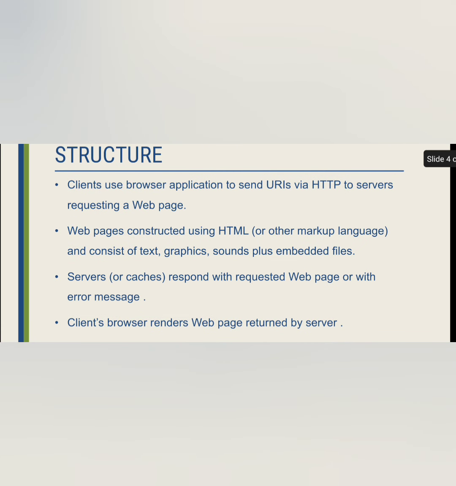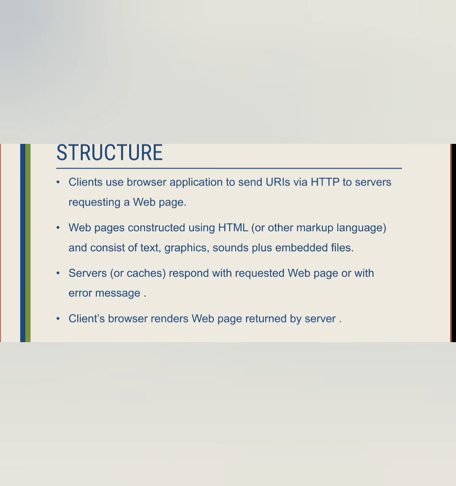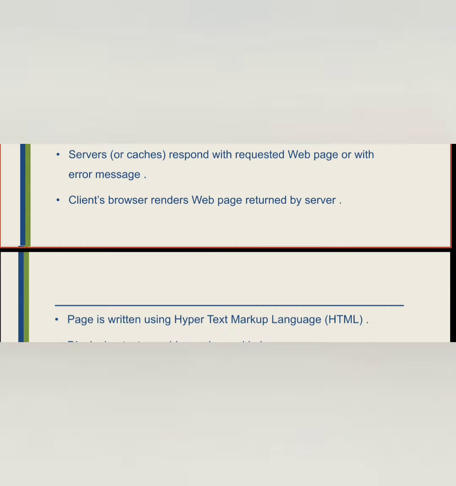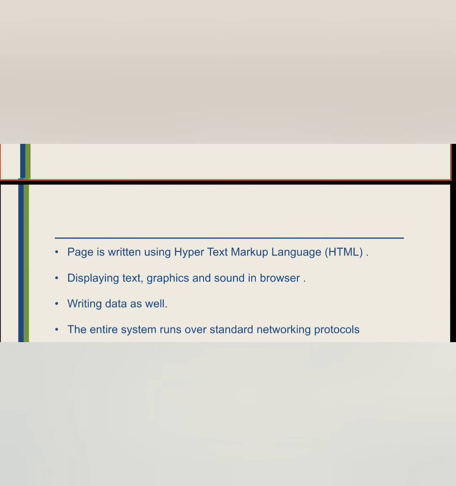Structure. Clients use a browser application to send a URI via HTTP to servers requesting the web page. The web page is constructed using HTML or other markup languages and consists of text, graphics, sounds, plus embedded files. Servers respond with the requested web page or with an error page. The client browser renders the web page written by the server.